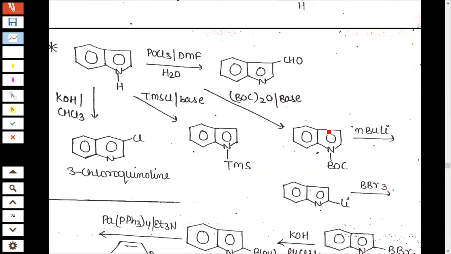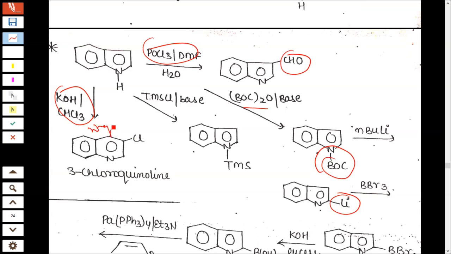See this reaction of indole with POCl3 and DMF, you will get the 3-aldehyde. Boc2O, that is Boc anhydride, in presence of base, you will get N-Boc. This on butyl lithium, you will get lithium at the second position. With KOH and CHCl3, this is a Reimer-Tiemann reaction. You will get a ring expansion.